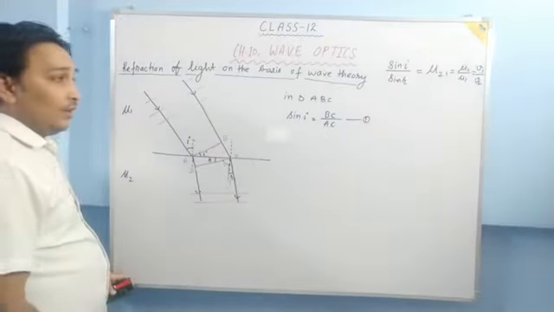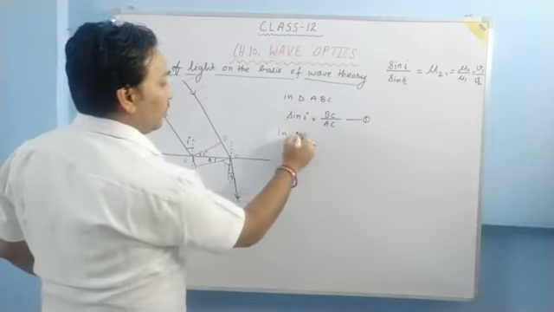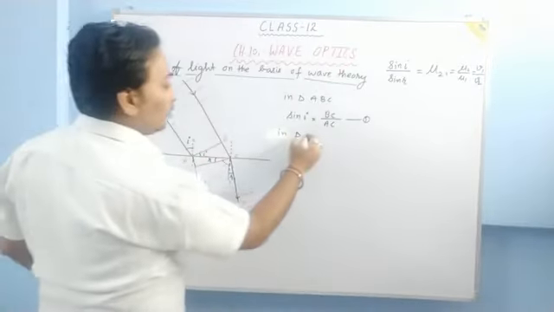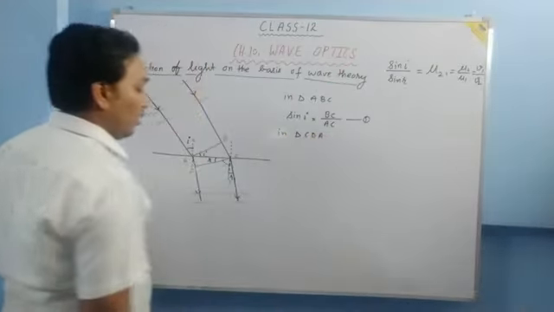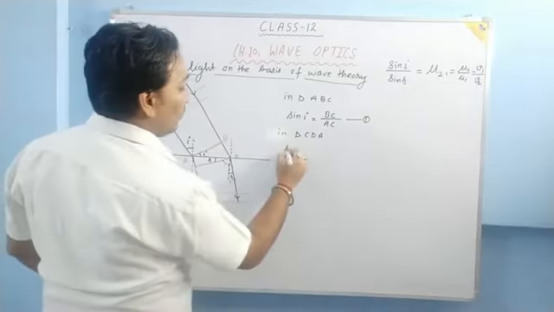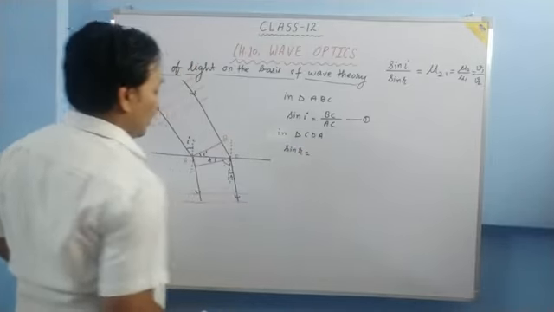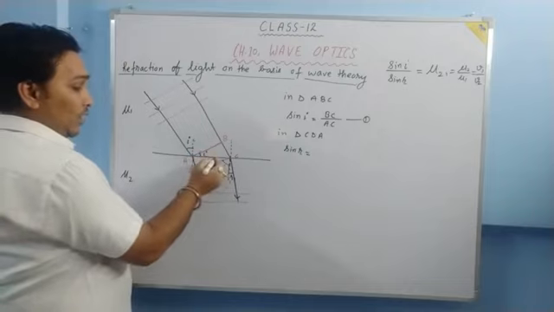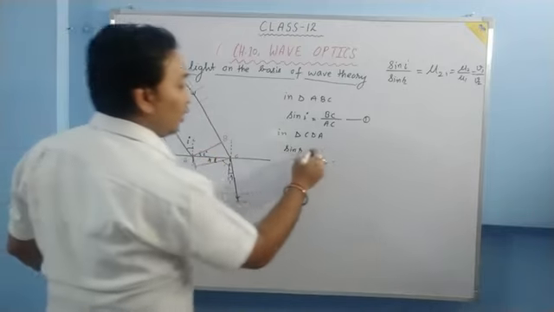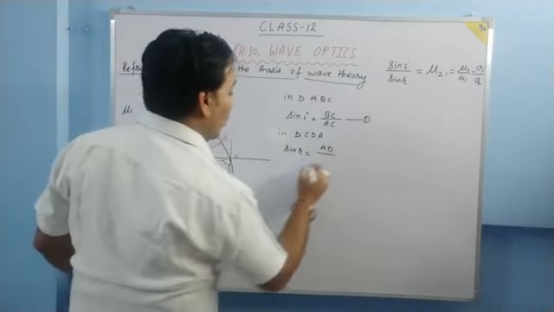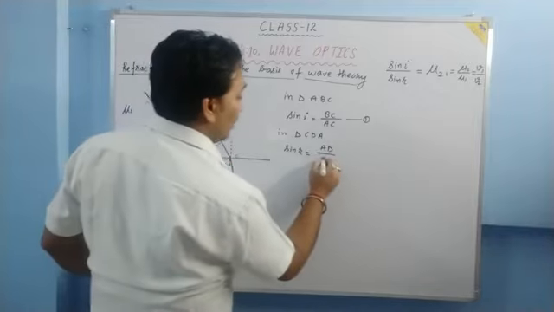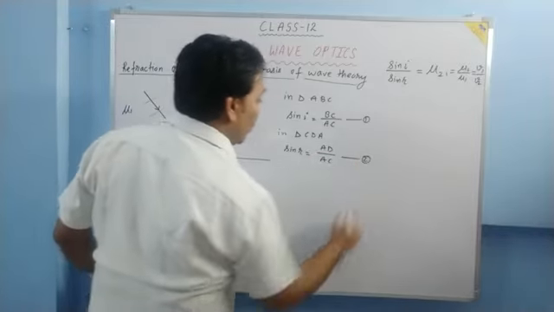Now in triangle CDA, sin r will be equal to, now for r, AD will be the perpendicular upon the hypotenuse, which is the same, that is AC. Let this be equation number 2.